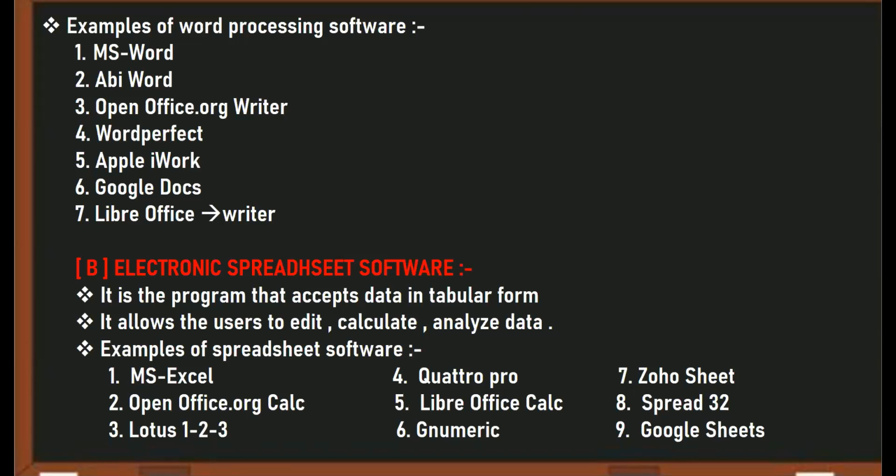Okay. So what are the examples of spreadsheet software? MS Excel, OpenOffice.org Calc, Lotus 123, Quattro Pro, LibreOffice Calc, Gnumeric, Zoho Sheet, Spread32, and Google Sheets. Beta, nine examples I have given you with respect to electronic spreadsheet software.